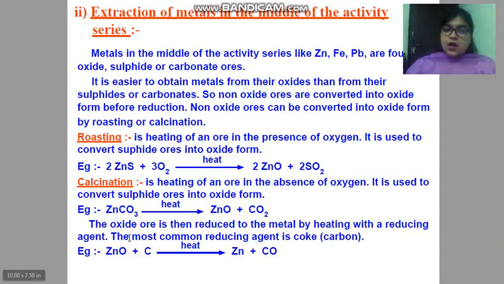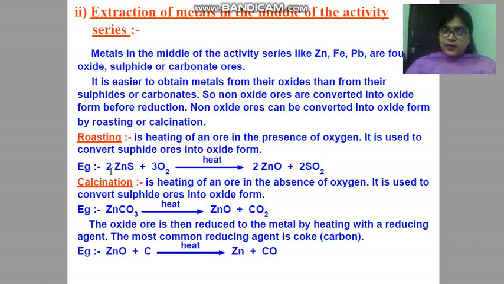Now see children, the oxide ore is then reduced to metal. The metal oxide, that is zinc oxide, can be reduced to metal by heating with a reducing agent, that is C, coke, the most common reducing agent. And here you can see zinc oxide, when it is treated with the reducing agent, forms zinc plus carbon monoxide. Here we have obtained zinc metal from zinc oxide.